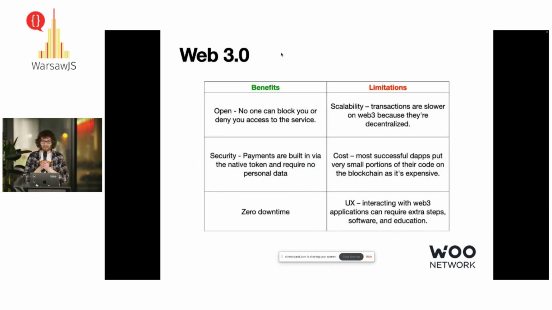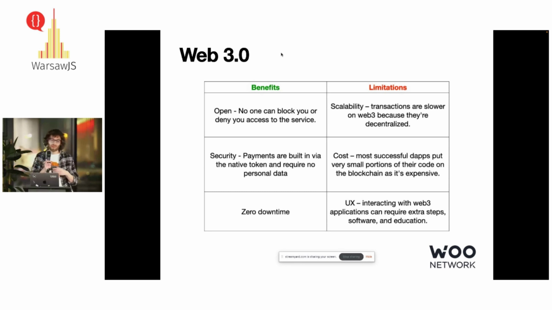So, benefits and limitations. First of all, the main benefit is that Web3 is open to everyone. For example, Facebook right now can delete a post, block an account, or delete an account, and in blockchain this is impossible because no one owns the data.